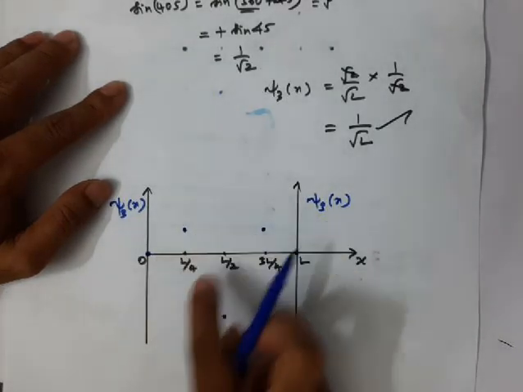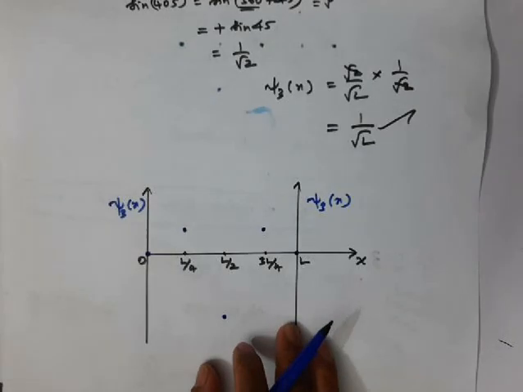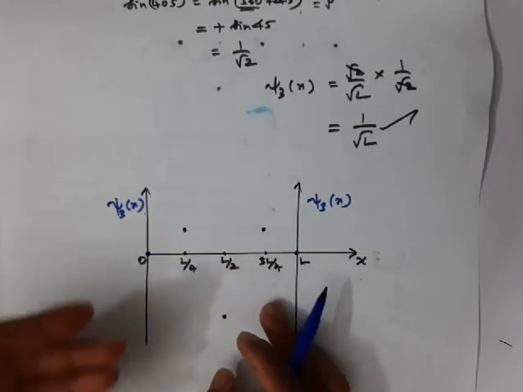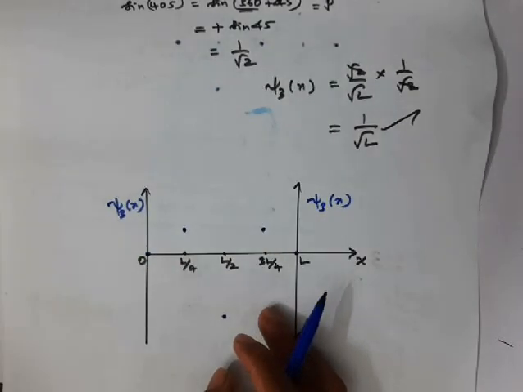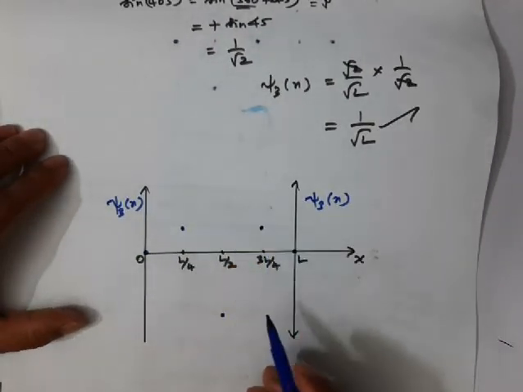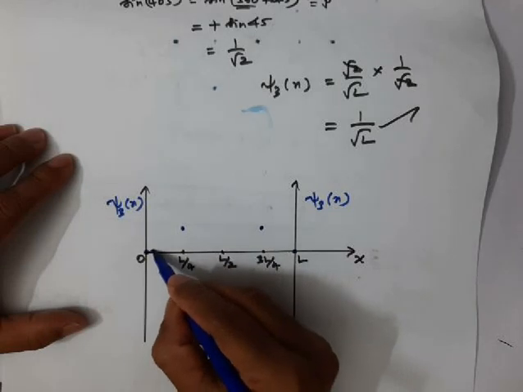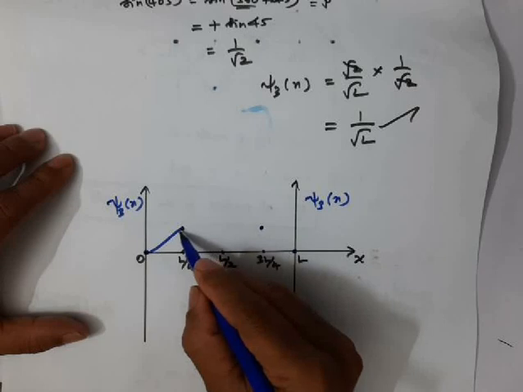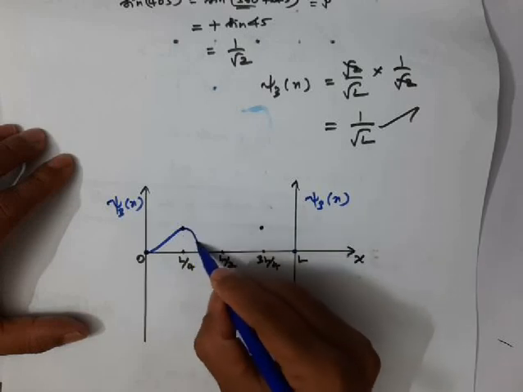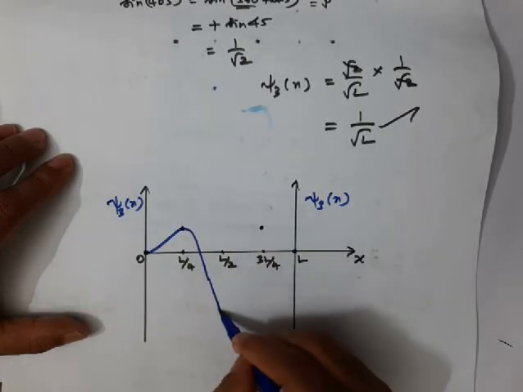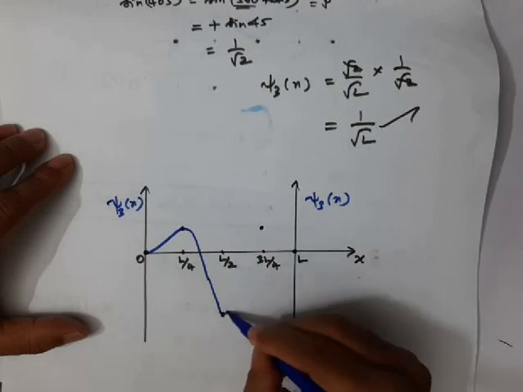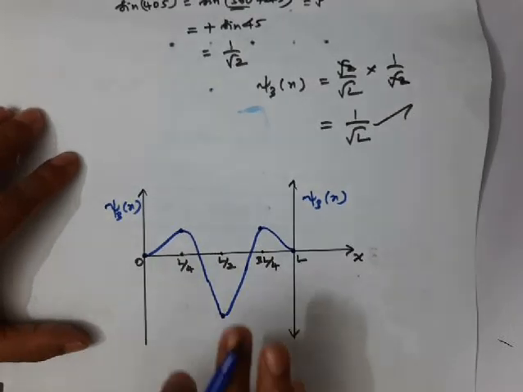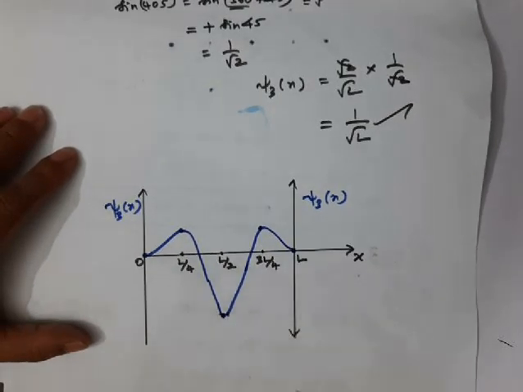If I plot for other values, actually we have to calculate the wave functions for other values of x. But without doing that, you can easily plot using these points how the wave function will look. The wave function will go to a maximum positive value here, then to a minimum where there is a negative value, and then again goes up. So the nature of the wave function looks like this.